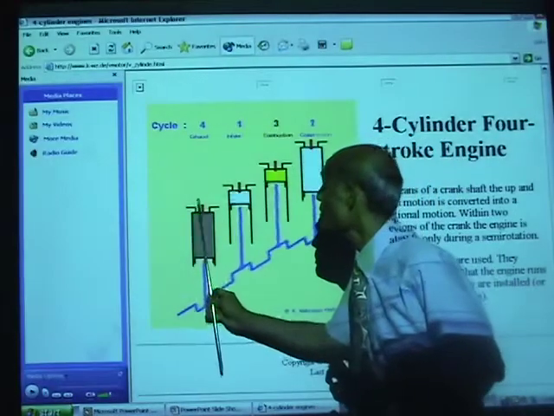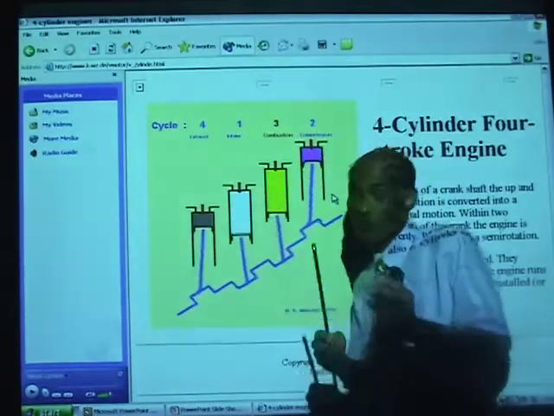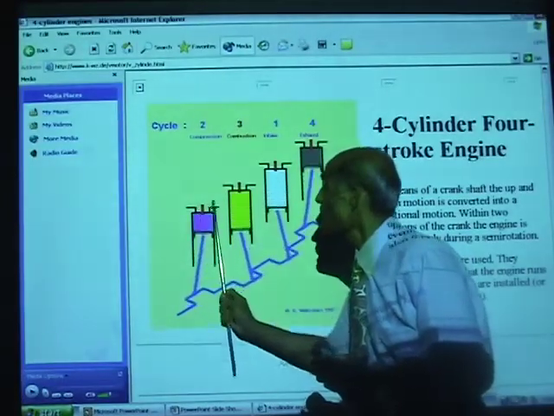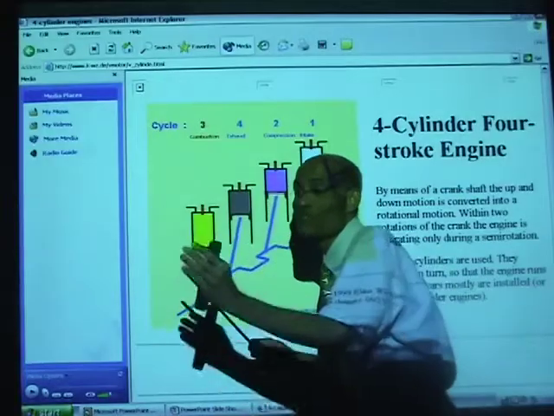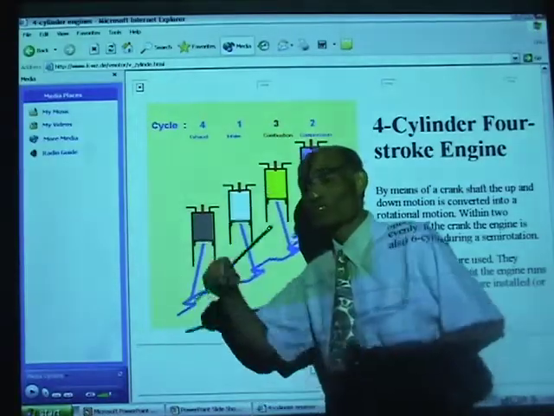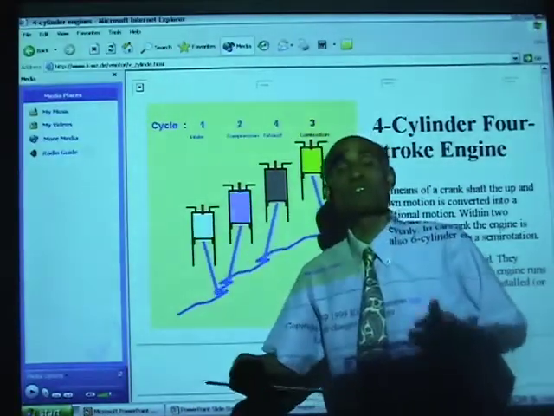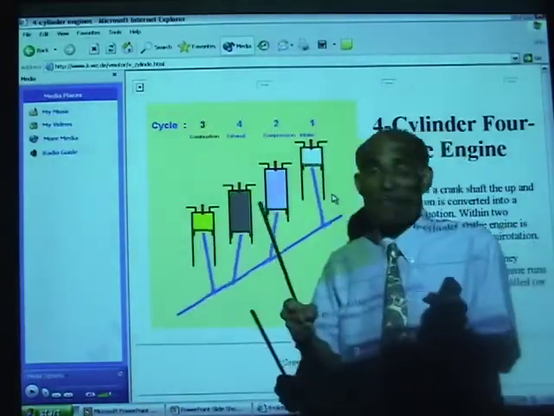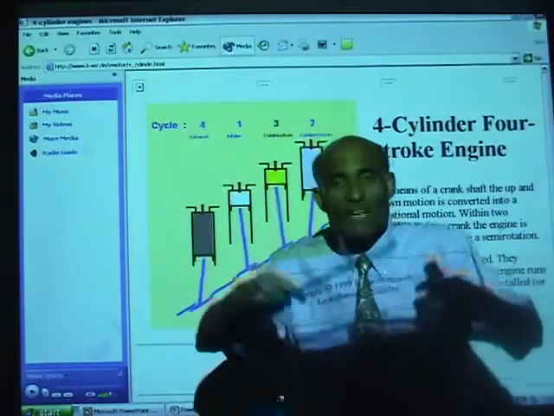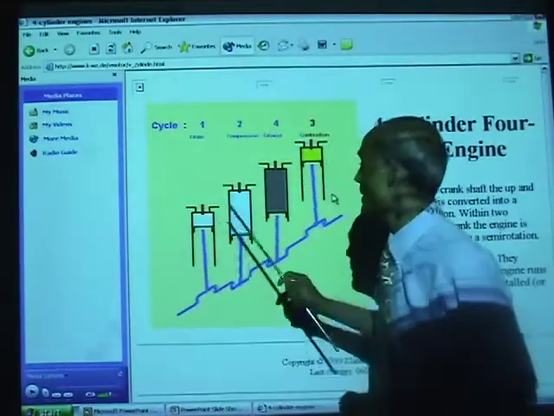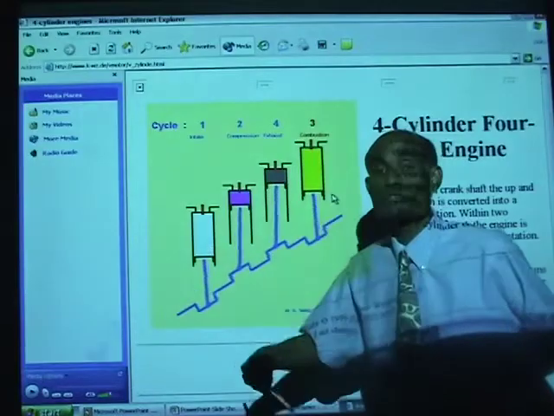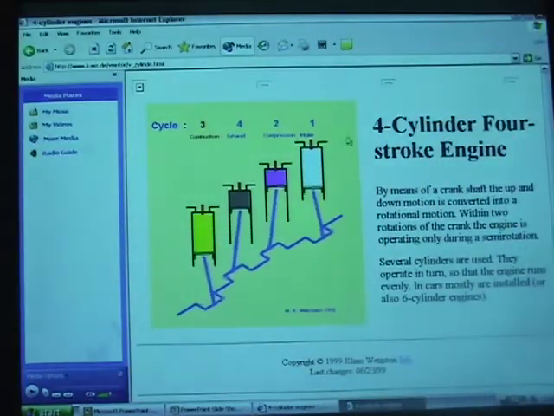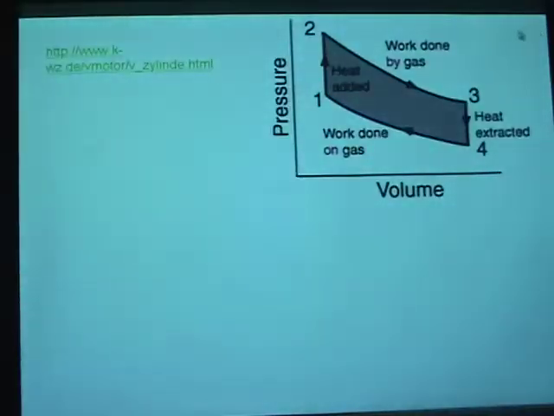And therefore, when you use 4 engines one after the other, the useful stroke for each of these is continuously followed one after the other, so that the energy that is given to the drive shaft is continuous. And that's the reason why your car will not go chuk chuk, it will be continuously moving forward. You've got 4 engines delivering the power continuously. Alright, let's close this and move on.